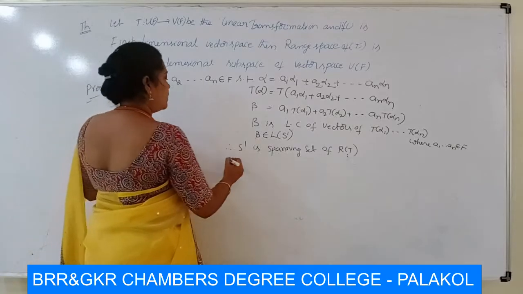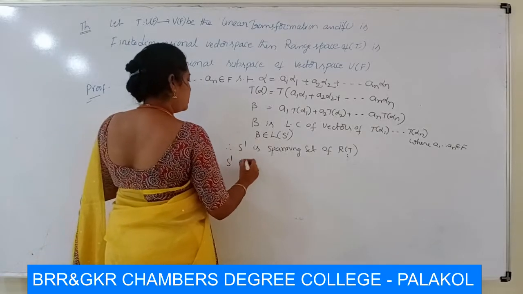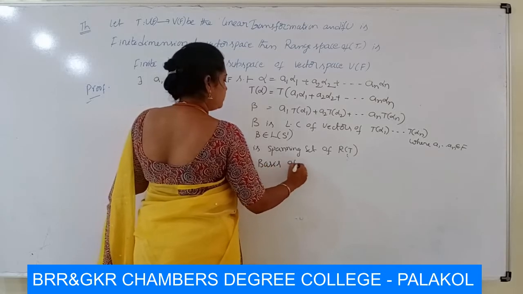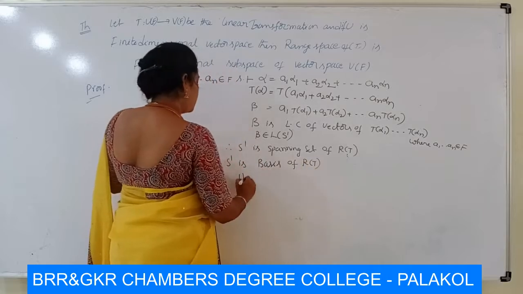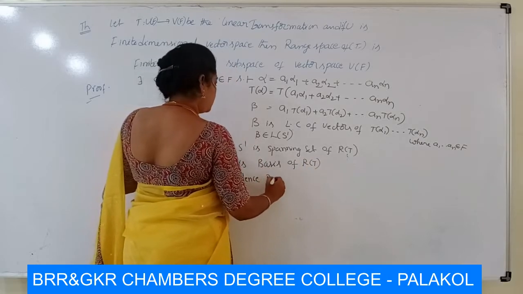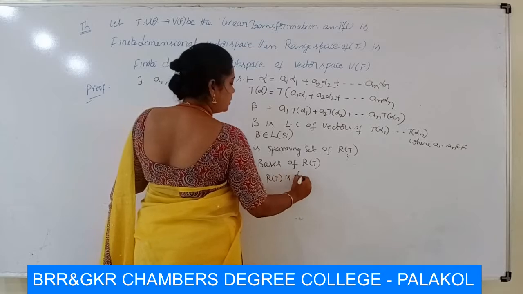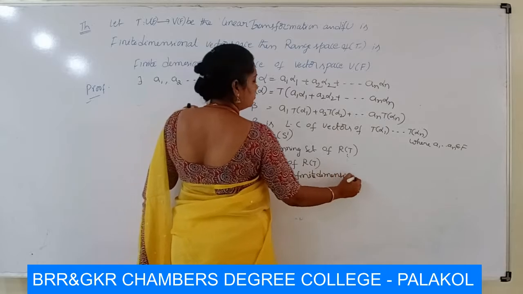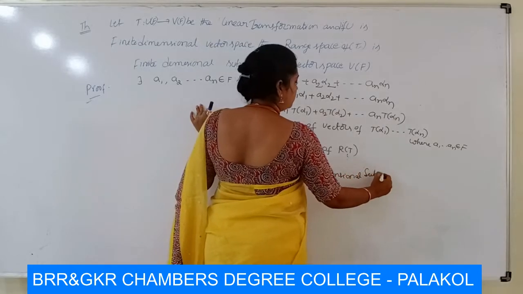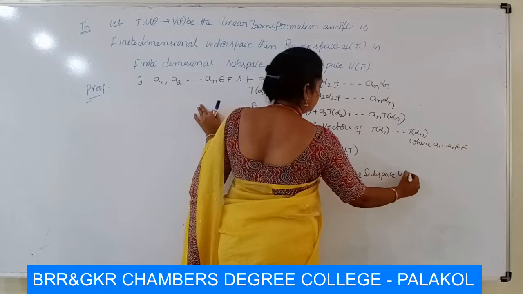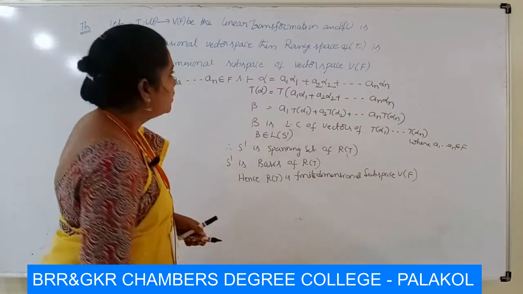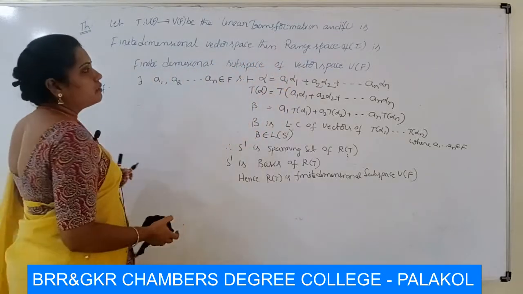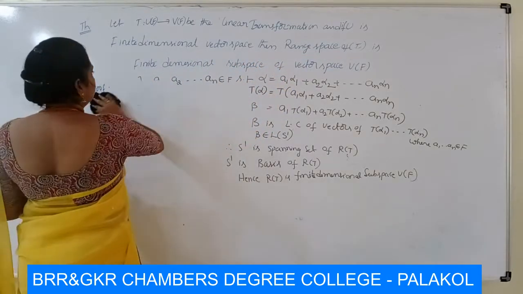Obviously it is a linearly independent set. Therefore S dash is a basis of R of T. Hence R of T is a finite dimensional subspace of V of F. So we have proved that R of T, the range space, is also a finite dimensional subspace of the vector space V of F.